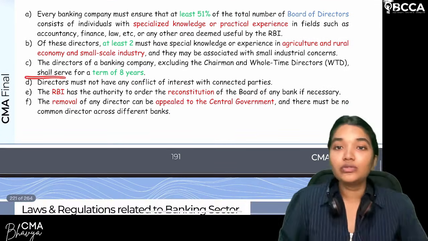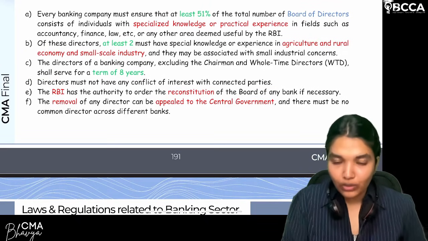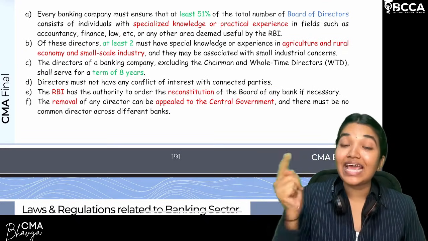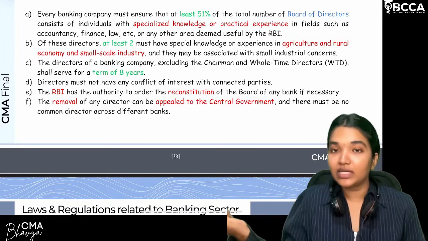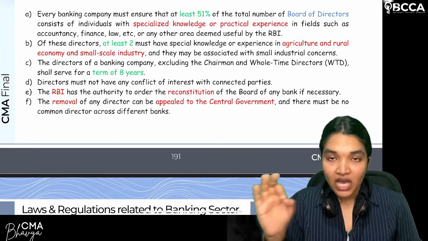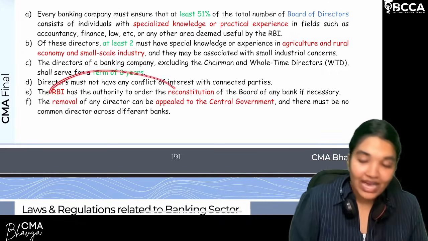Now, moving on to the directors' tenure. The maximum tenure of any director other than a chairman or a managing director is 8 years. Are we clear? Now, they should not have conflicting interests.